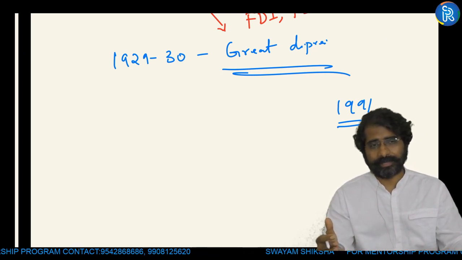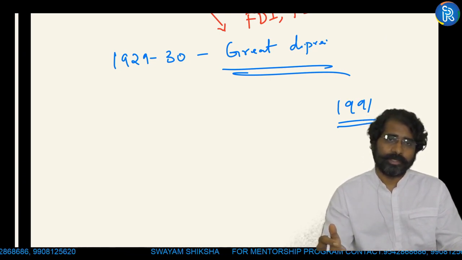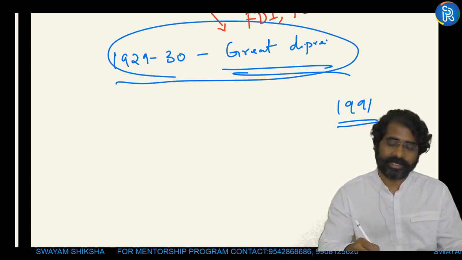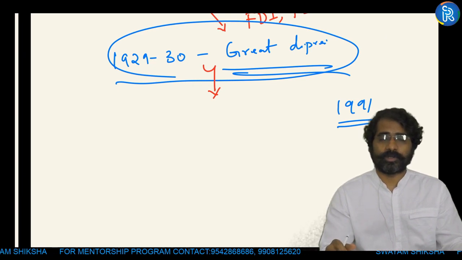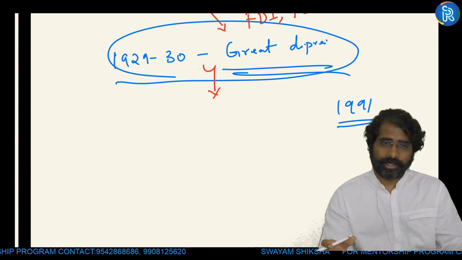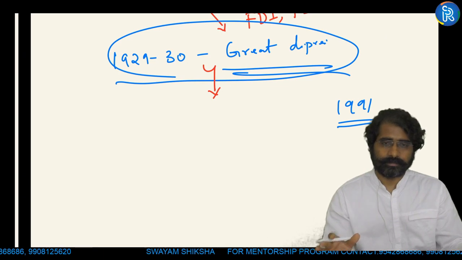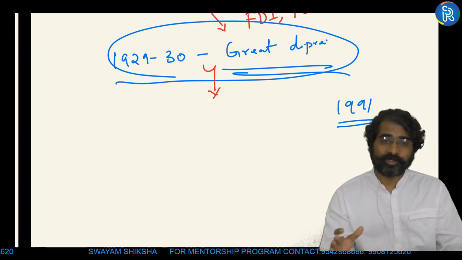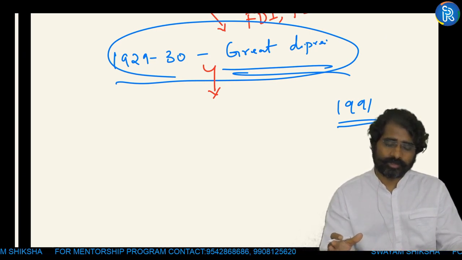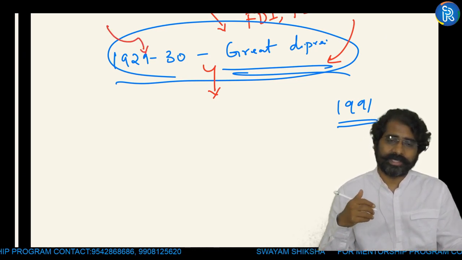Adam Smith's capitalism, though it has pulled many from the clutches of poverty, has increased it. Why? Because the 1929-30 Great Depression was the period when a capitalistic country like the US also understood that capitalism is not a panacea for all the problems. It can also create problems. So markets are not self-reviving. Markets can fail at times, and they understood that market failure can create a lot of issues, and that is when they understood that if markets fail, there is a need for government's interference.